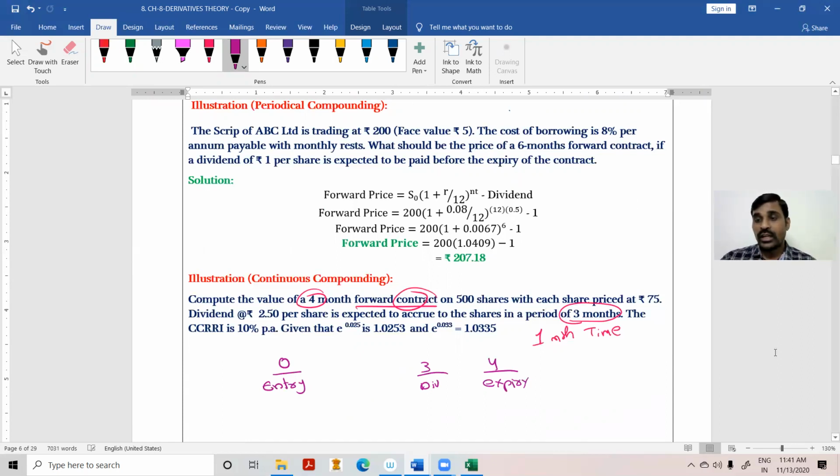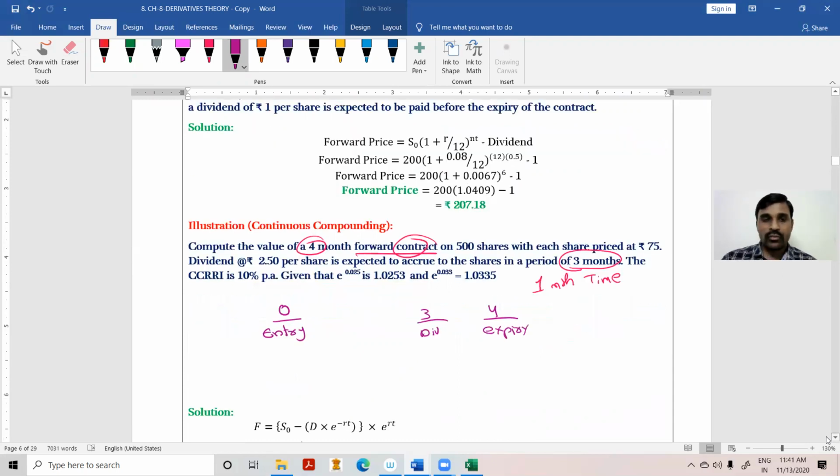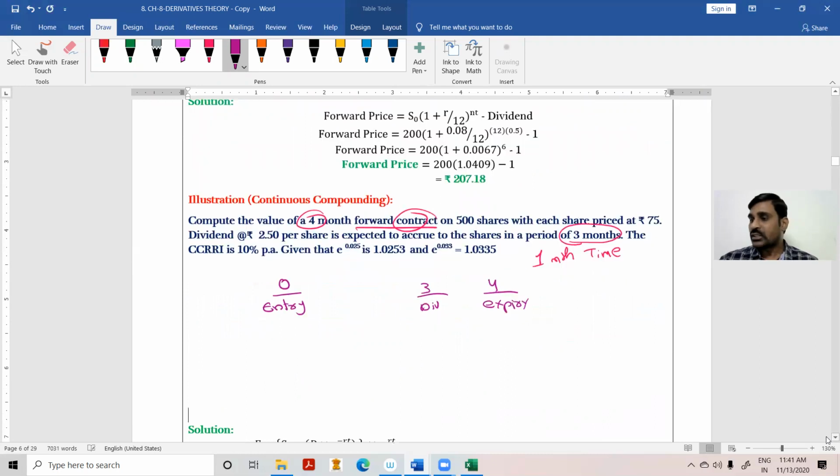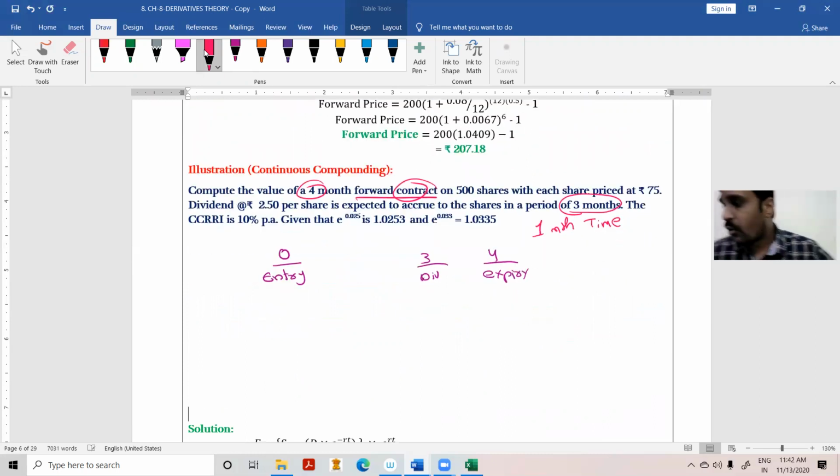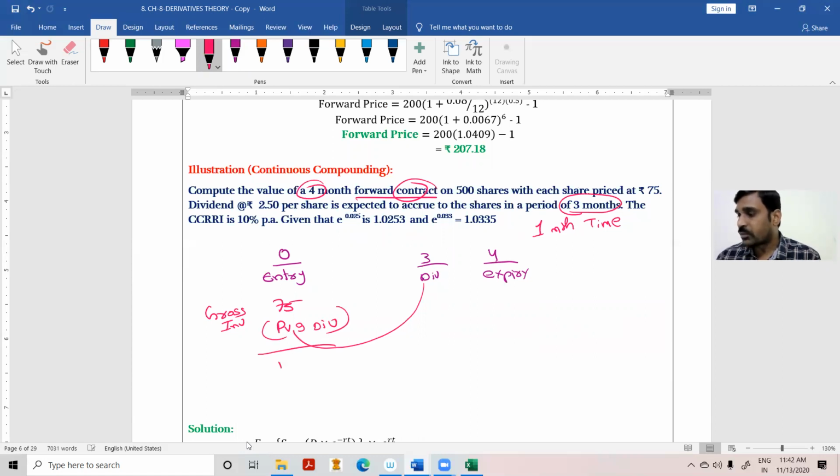Now what to do with the dividend reinvestment? So here there are two different ways of calculating that. First, whatever I'm investing at present today, 75 rupees, is my gross investment. Whatever dividend I am getting, I can deduct its present value. So it will give a net investment.